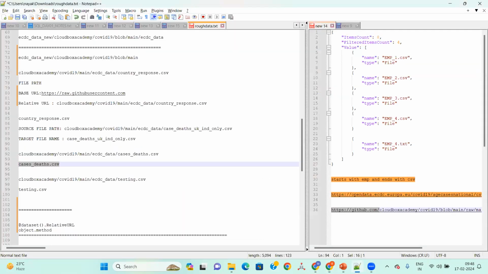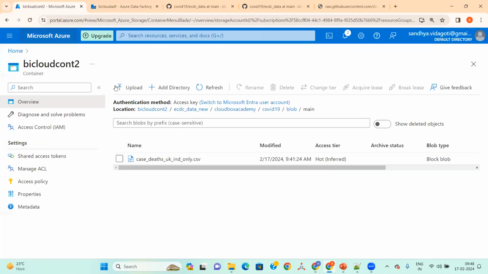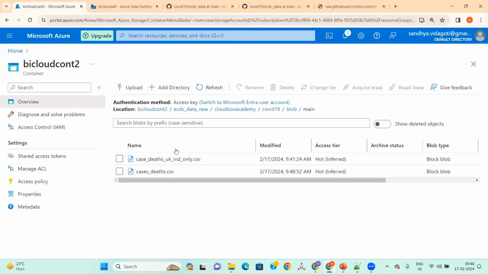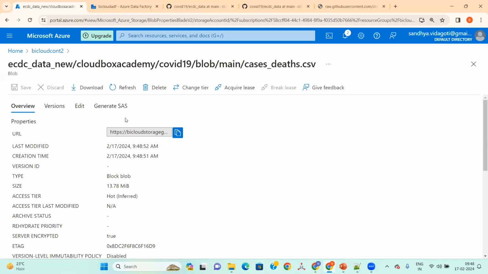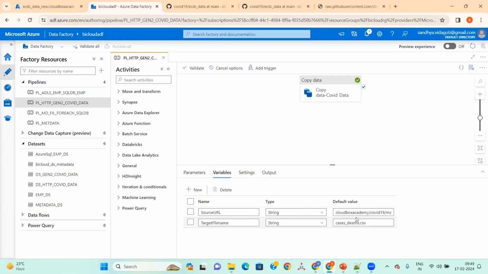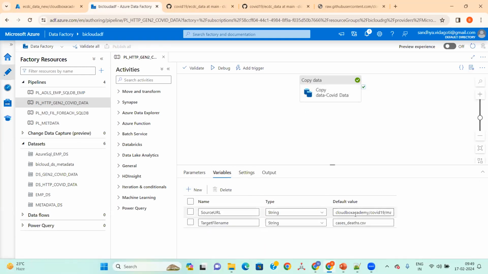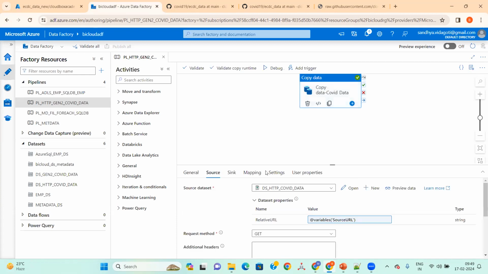What we've taken here is the cases death, the case system. We got the cases death, right? So now we have given the variables outside the pipeline, outside the dataset, right? Previously, we had given hard-coded values here.